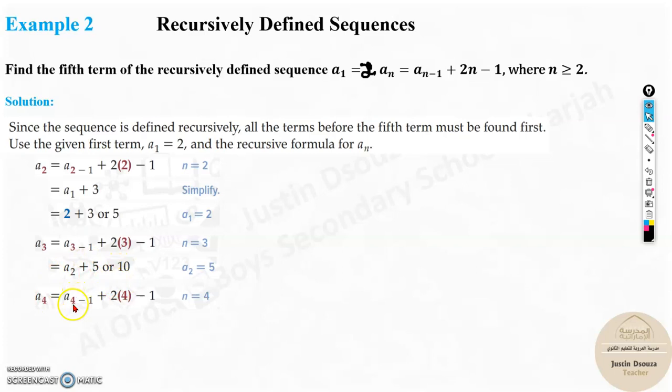Same way, do it for 4. You need a3 over here. 2 times 4 is 8, minus 1 will be 7. And a3 is 10, 17. Same way, last one, a5. We need a4 value over here. A4 plus 10 minus 1 is 9. So over here, we will have a4 plus 9 or 26. So how do we find this 26? A4 is 17 from the previous term. Just substitute over here. Plus 10 minus 1 is 9. When you add it, you get 26.